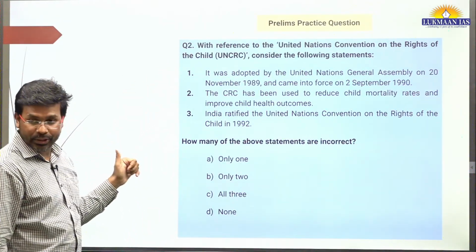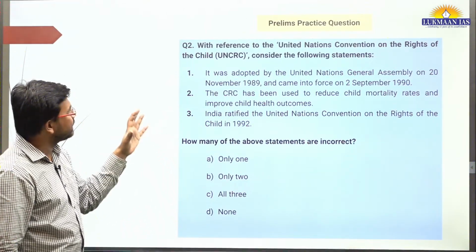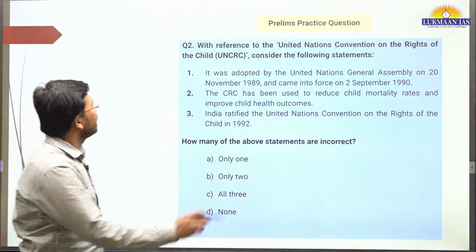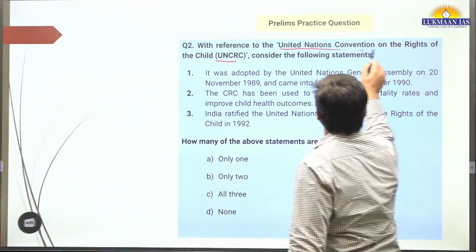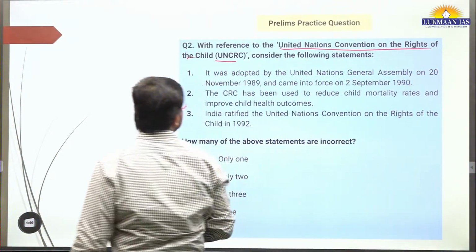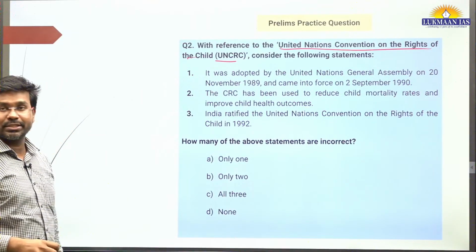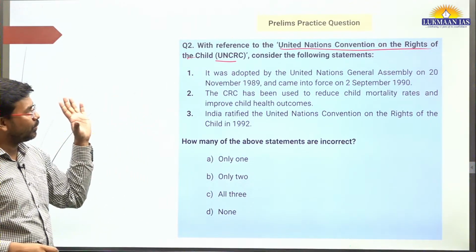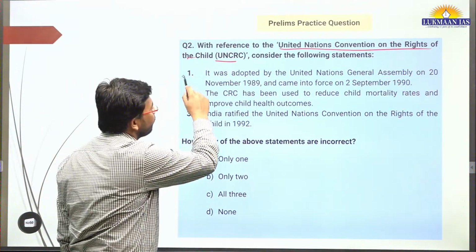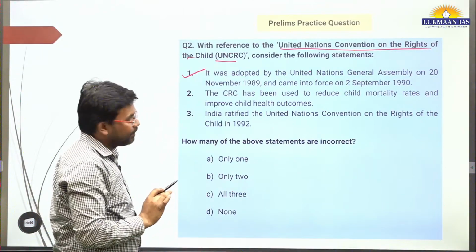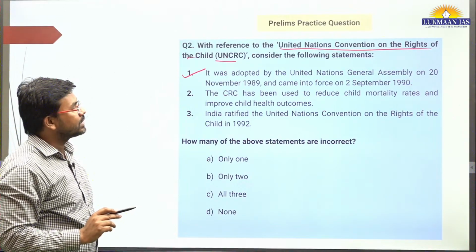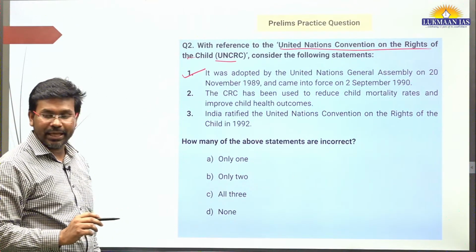Now this is another question on the same article. It says, with reference to the United Nations Convention on the Rights of the Child, UNCRC, consider the following statements. They have given 3 statements. It was adopted by the United Nations General Assembly on 20 November, and came into force on 2nd September. Dates are not important, however this information is correct. Then, the CRC has been used to reduce child mortality rates and improve child health outcomes.